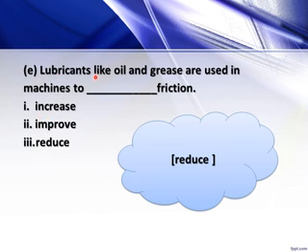Lubricants like oil and grease are used in machines to reduce friction by forming a thin layer between the moving surfaces, and they prevent them from rubbing together. So lubricants like oil and grease are used in machines to reduce friction. The answer is reduce.